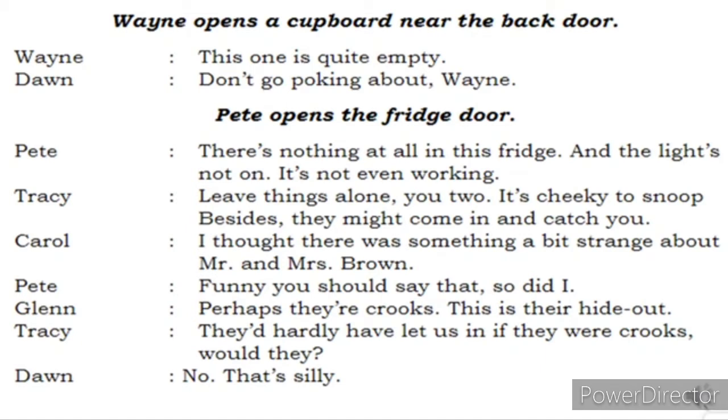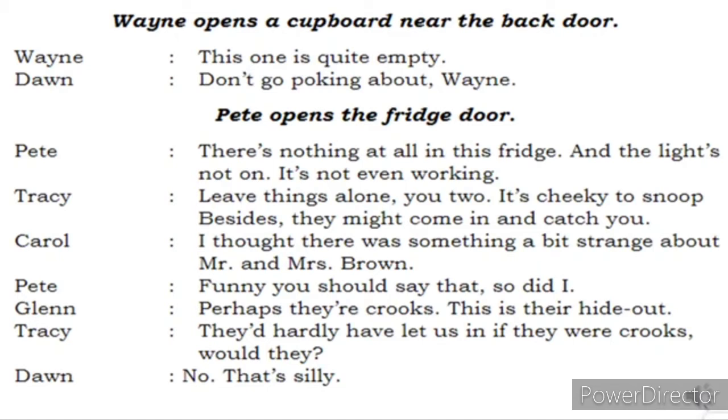Glenn says, perhaps they are crooks. This is their hideout. They are crooks means dishonest people. They might be dishonest people. They are simply coming and hiding in this particular place. This is a hideout place for them. Tressé was like, they'd hardly have let us in if they were crooks. Would they? Crooks means if they are dishonest people, they wouldn't have left us to come inside this particular place if they are the people who are hiding here. Why will they allow us? They have let us in. So be thankful was her intention in telling this sentence. Dwan says, no, that's silly.